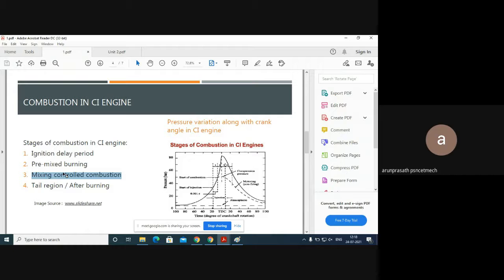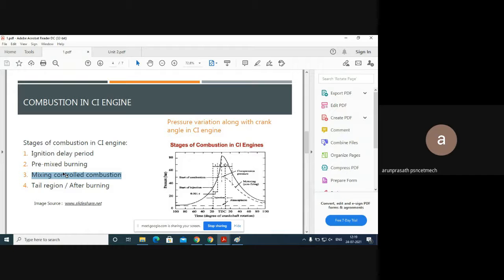Then once the ignition delay period is completed, the next stage is where the fuel is ready for combustion, that means ready for burning. From that burning, we get some heat. In this second stage, we face two concepts. One is premixed burning, and the other is mixing controlled burning. In premixed burning, the air plus fuel mixture has more fuel with less air. In mixing controlled combustion, we have more air with a minimum amount of fuel.